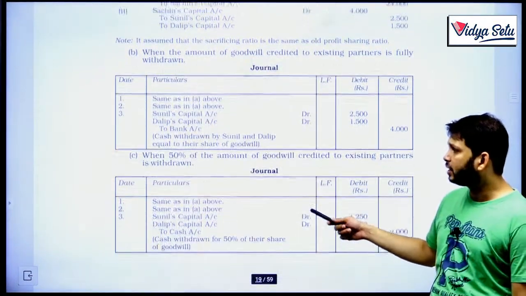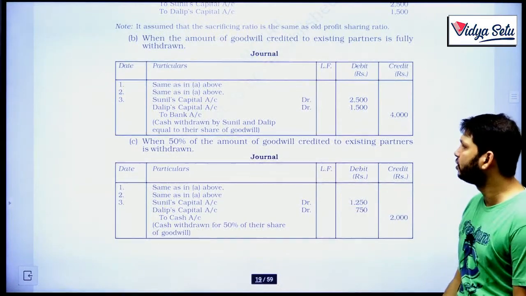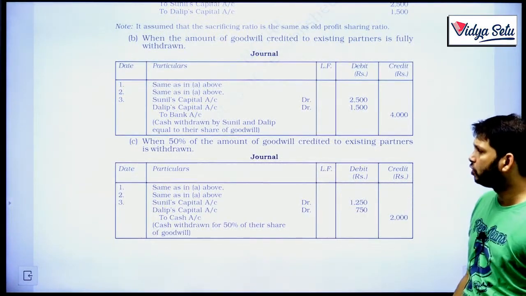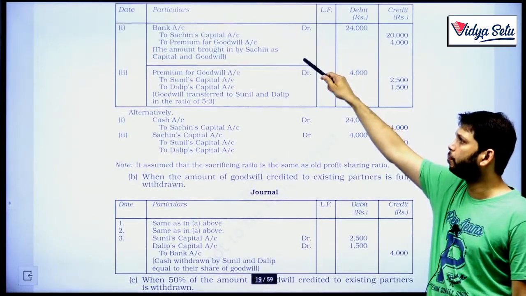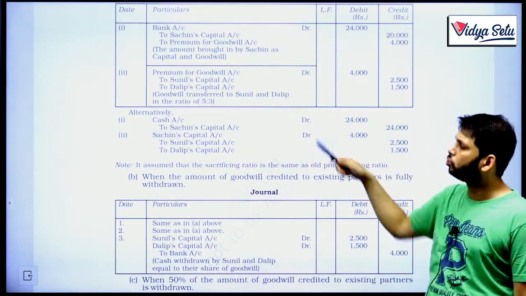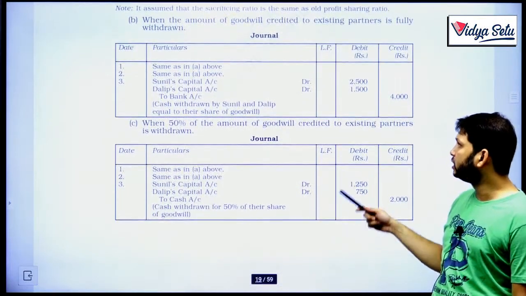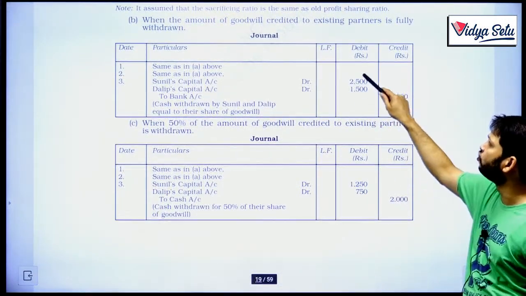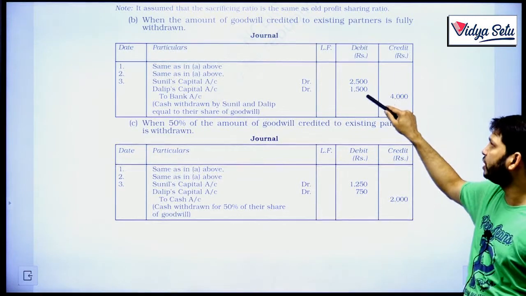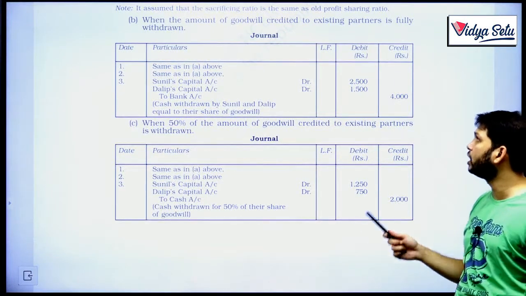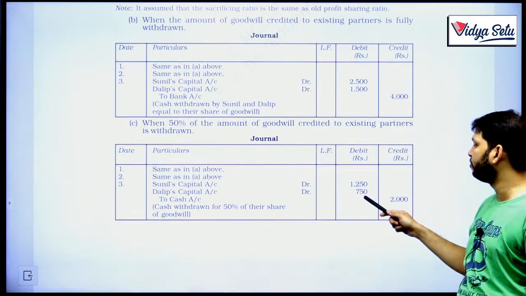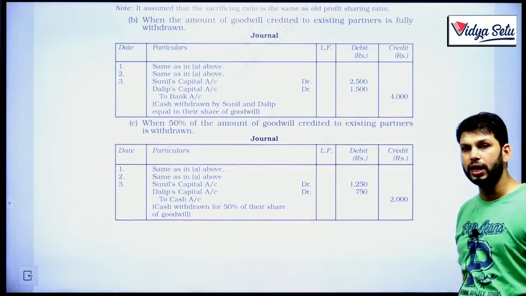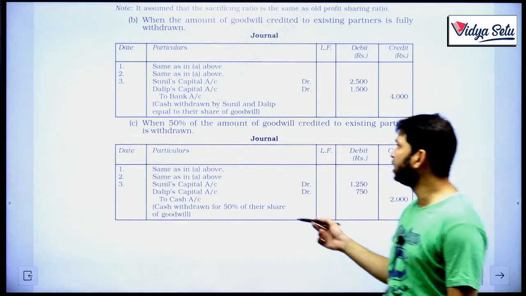Now they decided that only 50% of the amount of goodwill credited to the existing partner is withdrawn. So first and second entry remains the same, bank to Sachin to premium, premium for goodwill to Sunil to Dalip. But the third entry, now see here, because they withdrew fully, it was full 2,500 and 1,500, but here they are withdrawing only half. So half of 2,500 is 1,250, half of 1,500 is 750, and from bank only 2,000 is going. Here they have written cash.